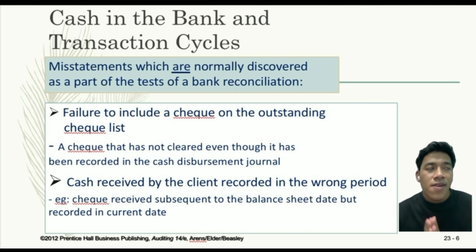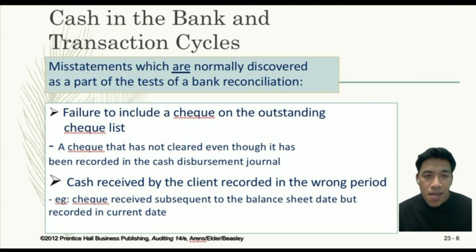Misstatements normally discovered in bank statement reconciliation. The first one is the failure to include a check on the outstanding checklist, which refers to the situation where a company has issued a check but it has not been presented for payment and the check is not included in the list of outstanding checks. This can happen due to errors in the company accounting system or failure to properly reconcile the bank statement.